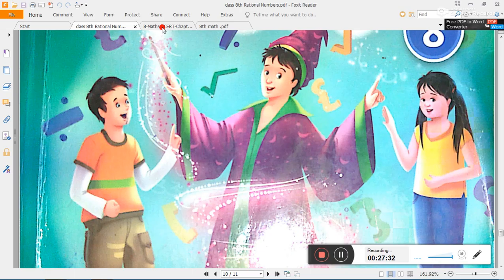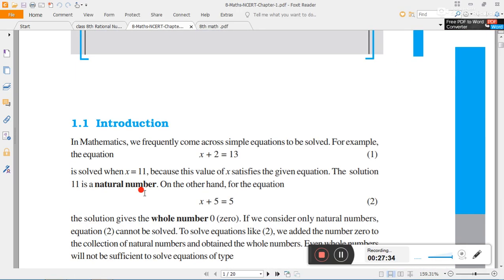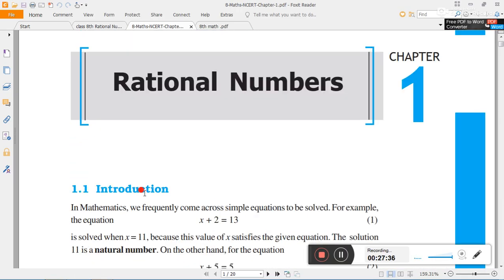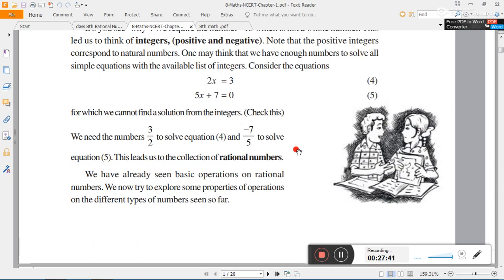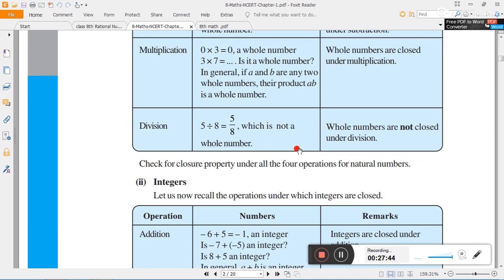See, this is the NCERT textbook. In the NCERT textbook the first lesson is rational numbers. In this textbook rational numbers are given.